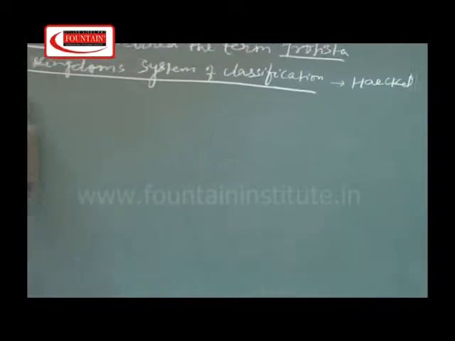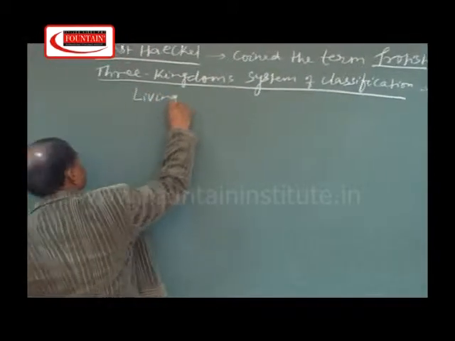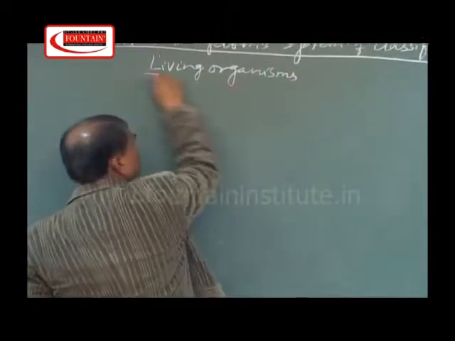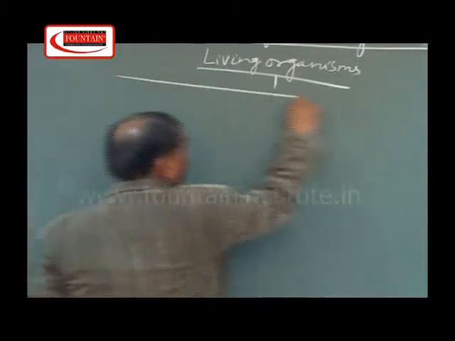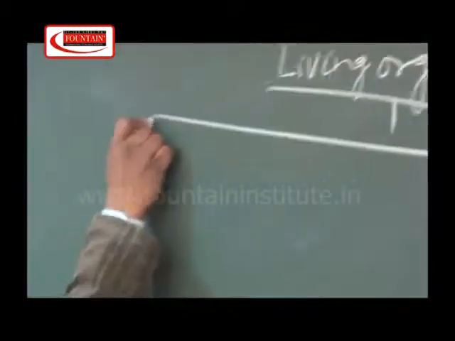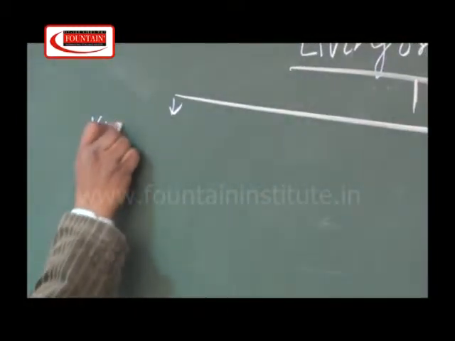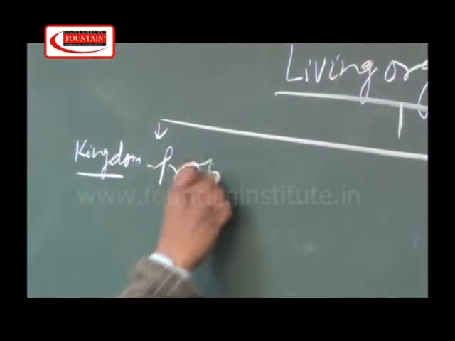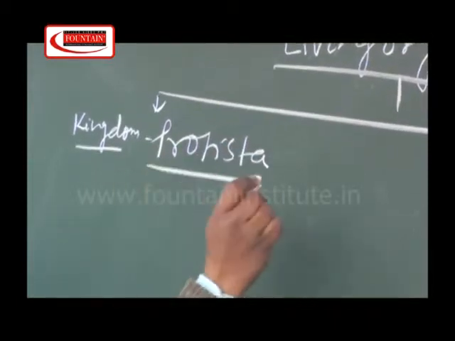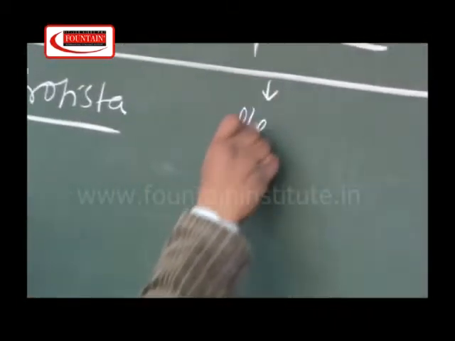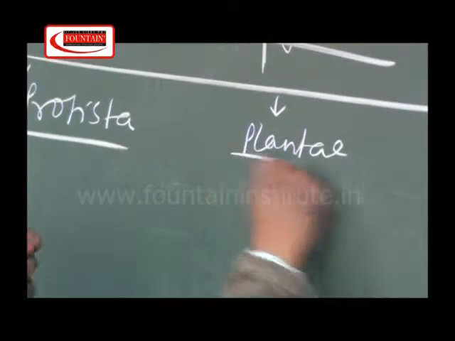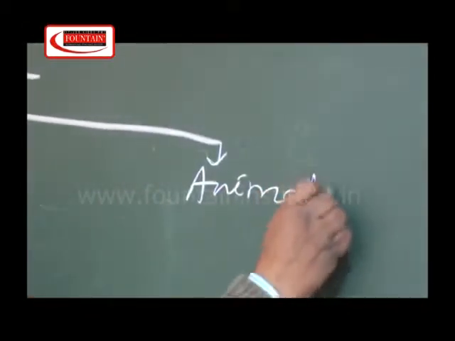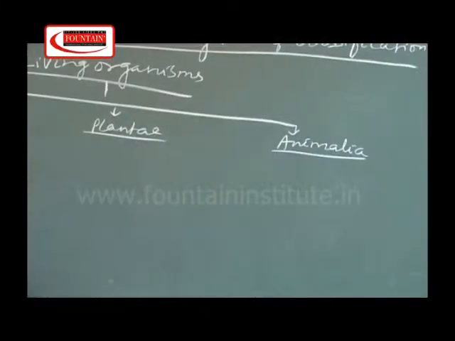In the 3 kingdom system of classification, living organisms are divided into 3 kingdoms: Protista, Plantae, Animalia. These are the 3 kingdoms.